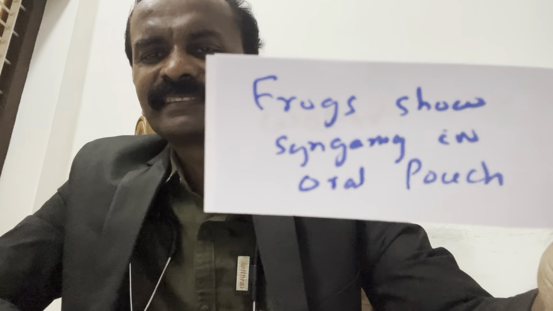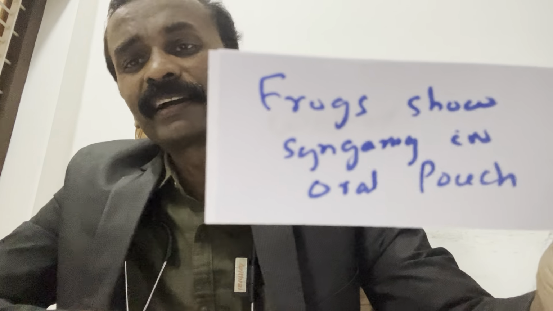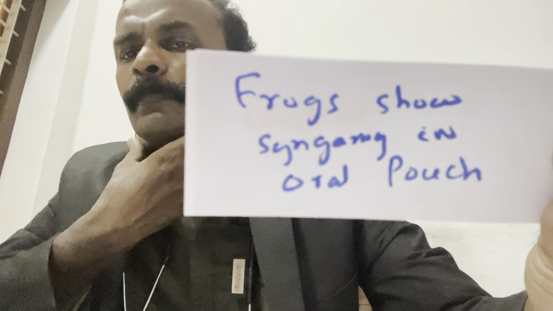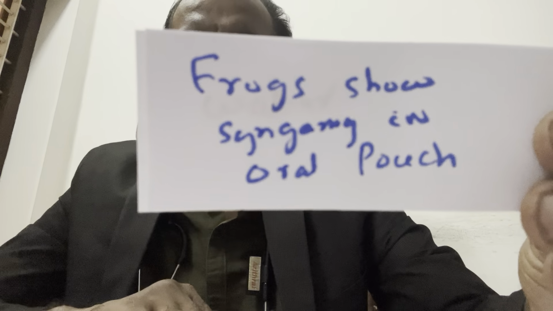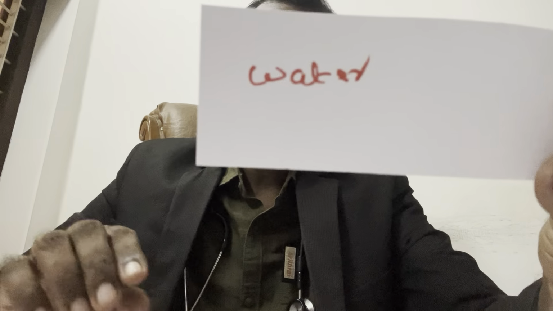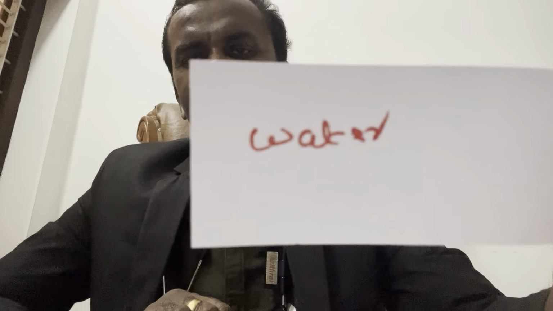In frogs, they'll ask like this. In frogs, syngamy occurs in the oral pouch. True or false? In frogs, syngamy occurs in the water. So syngamy occurs in water for 4 things. Any idea? Can you repeat?